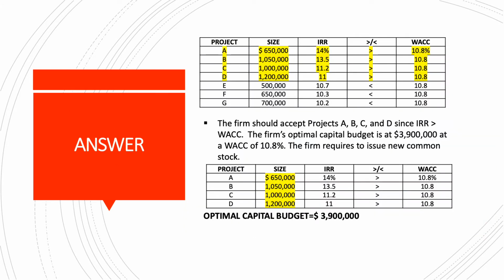The answer is, as you can see on the table, projects A, B, C, and D are the acceptable projects because IRR is greater than WACC. And the firm's optimal capital budget is $3.9 million at a WACC of 10.8%. The firm requires to issue new common stock. So to get the optimal capital budget, we just have to sum up the sizes of A, B, C, and D, and we will get the $3.9 million.